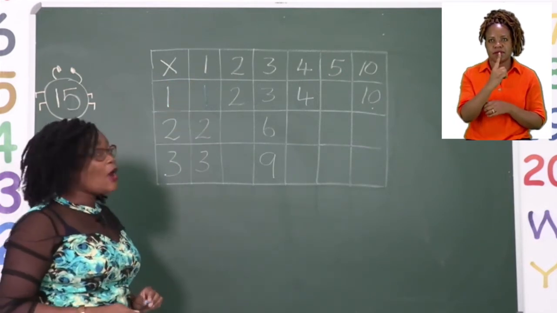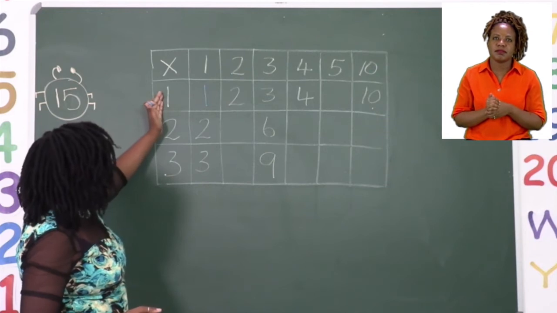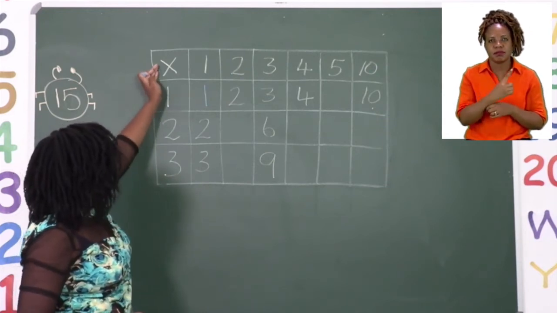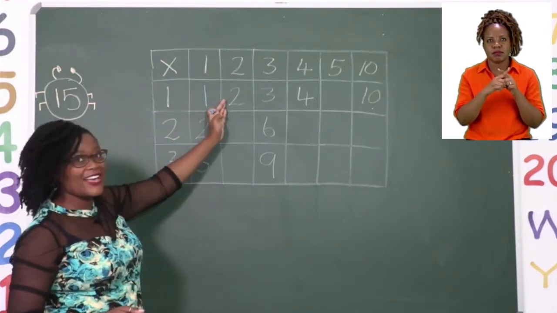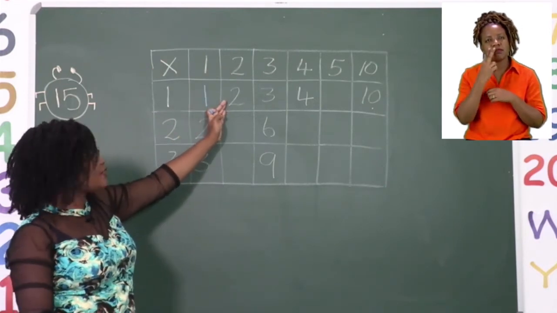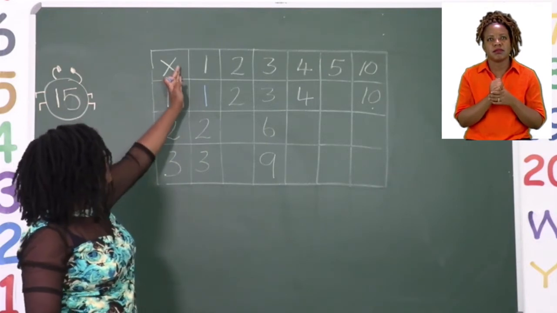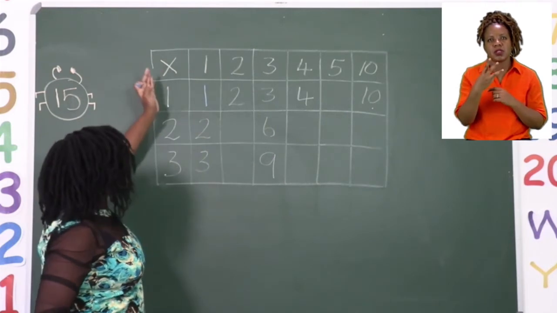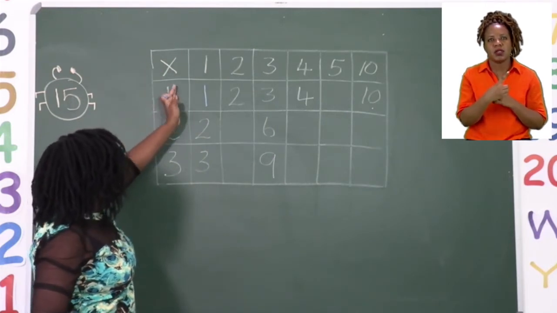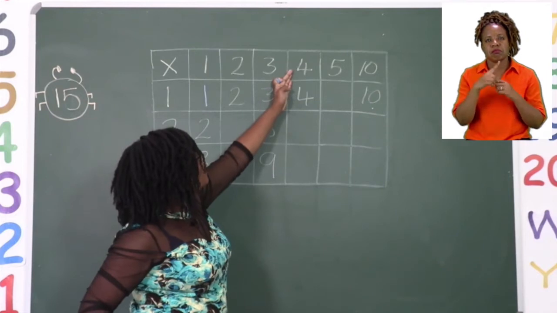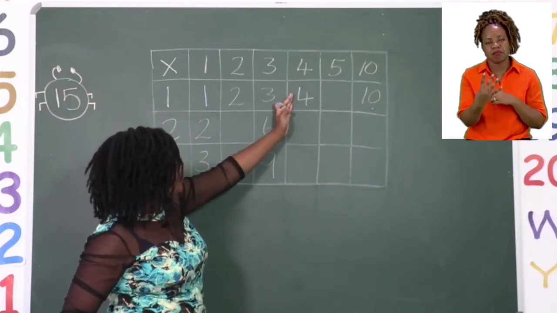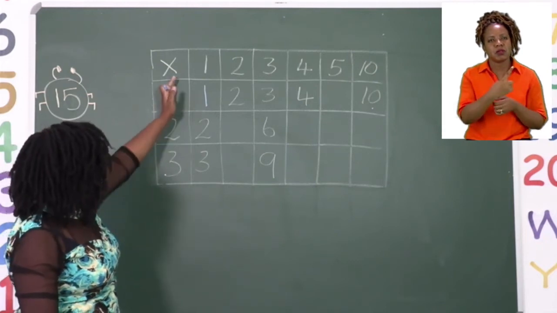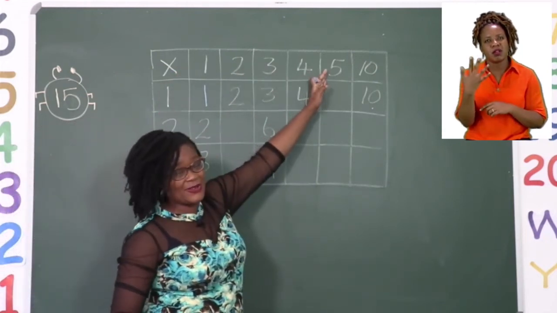And then we move on to still doing 1. So we know that 1 set of 2 equals 2. Let's move on. 1 set of 3 equals 3. Let's move on. 1 set of 4 equals 4. But now we need to find out what 1 set of 5 equals.